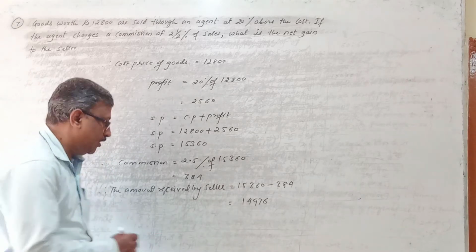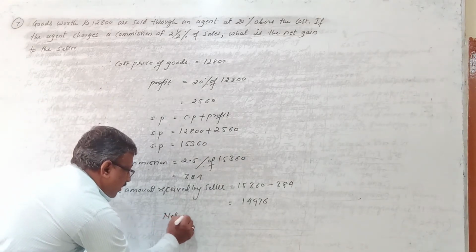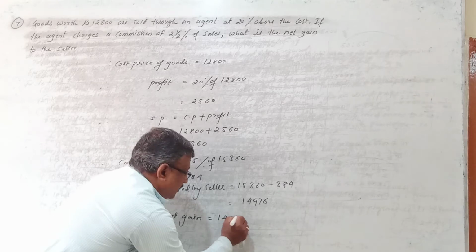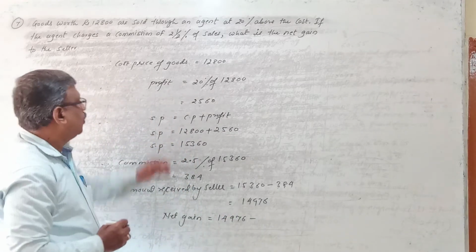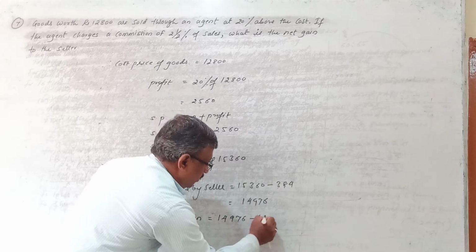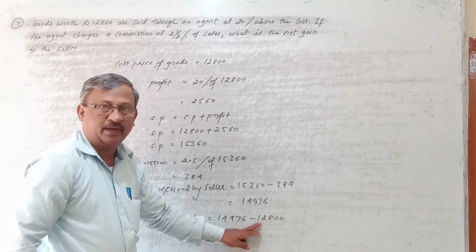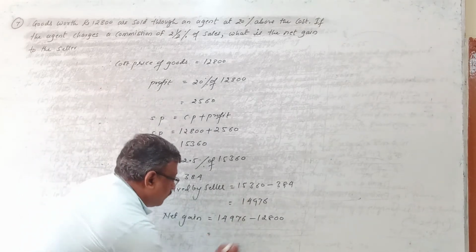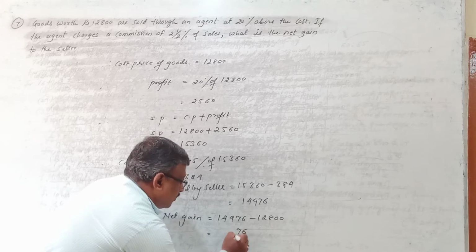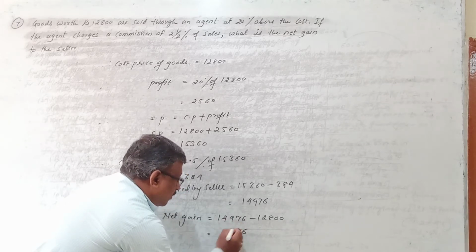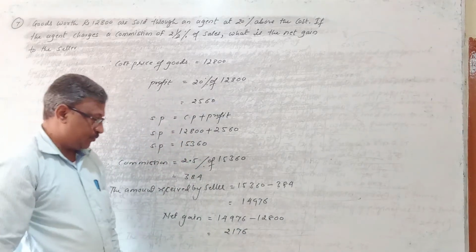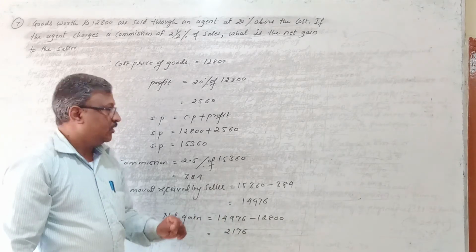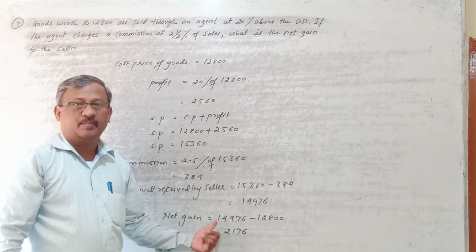So that profit you have to calculate. To calculate that, what do you do? That is called net gain. So net gain is equal to, from the amount received 14,976 rupees, you minus the actual price of the goods, 12,800. So from 14,976 you minus 12,800. You will get 2,176 rupees. So this is the net amount gained by the seller.